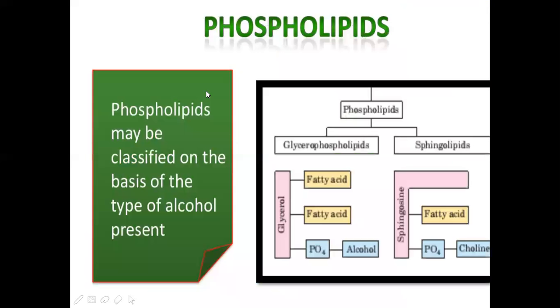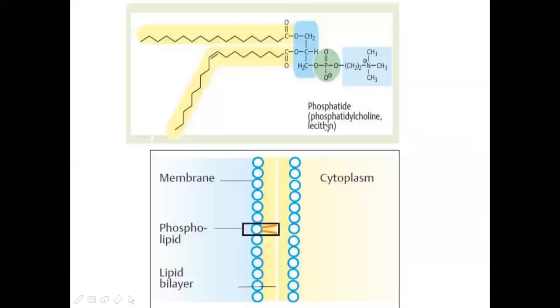Okay, this is the phospholipid which is present in these membranes. Now, this is the phosphatide molecule. Another name is phosphatidylcholine or lecithin. Okay, this is the fatty acid. This is the phosphate group.